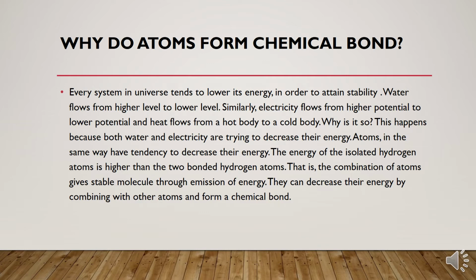The energy of isolated hydrogen atoms is higher than that of two bonded hydrogen atoms. It means when hydrogen atoms are in a single state, or in isolated form, their energy is higher. But when they combine together, their energy becomes low, and they become stable in molecular form. That is, the combination of atoms gives a stable molecule through emission of energy. They can decrease their energy by combining with other atoms and forming a chemical bond.